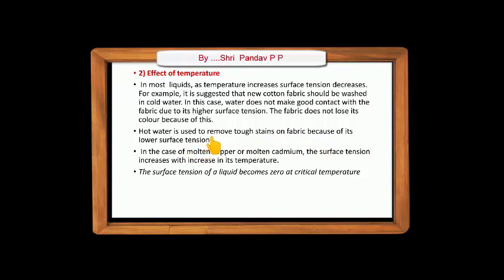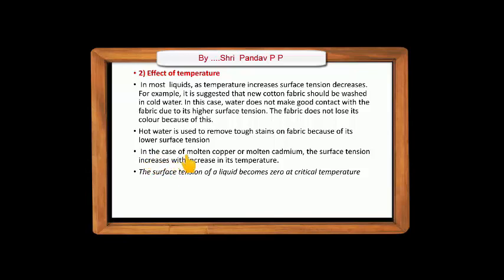As temperature increases, surface tension decreases, due to which water molecules can enter and come in contact with smaller and smaller fabric parts. Hence they can remove the stains. Hence hot water is used to remove stains and wash the cloth properly.